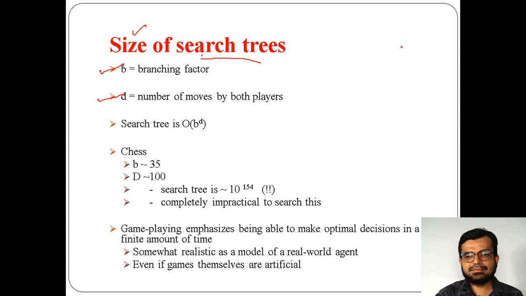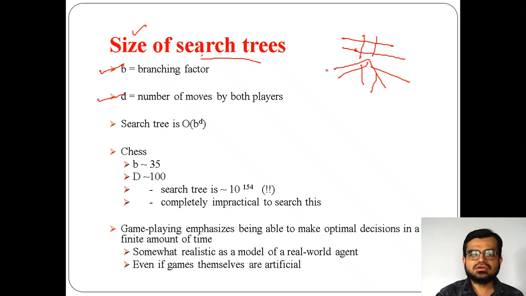For example, if I take tic-tac-toe, there will be some options. Let us assume 8 children, because if I am placing x here, 8 options will be available. So 8 children. What is the branching factor here?